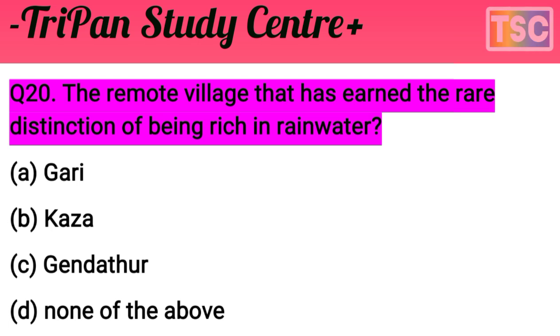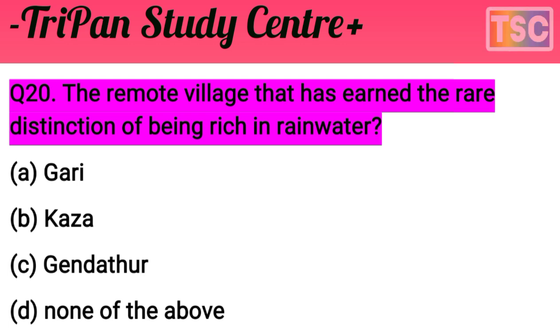The question here: the remote village in the rear district of Barmer, rich in rainwater. The question is clear. The options: A. Gari, B. Kaza, C. Jandhathar, D. none of the above.